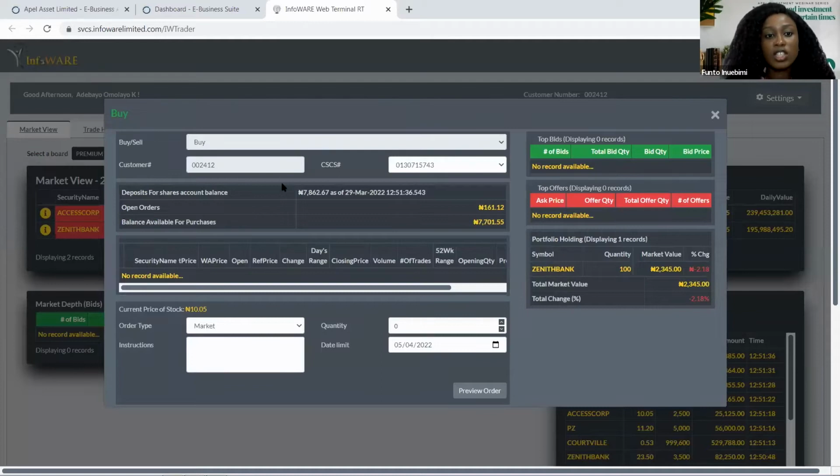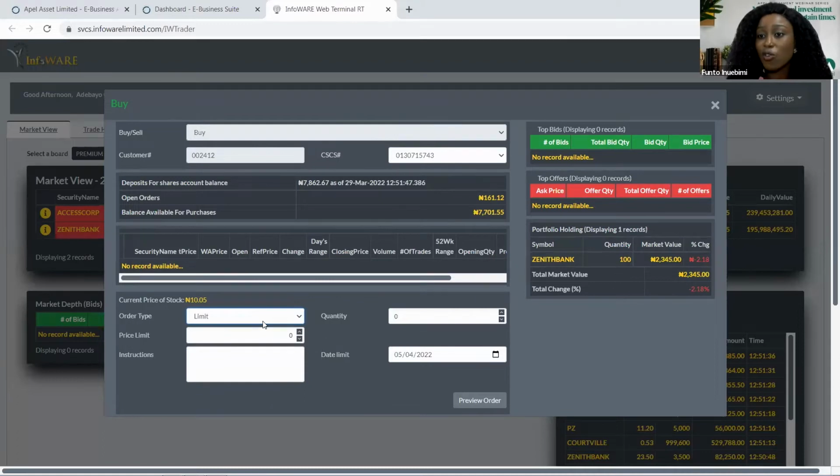By clicking on this, it shows this, and then you'll be able to modify your securities. So it is always advisable you go for the limits, because if you go for the market, you can go for securities that you are not willing to buy at the current price in the market. So by clicking limits, you can modify the price you wish to buy the securities.